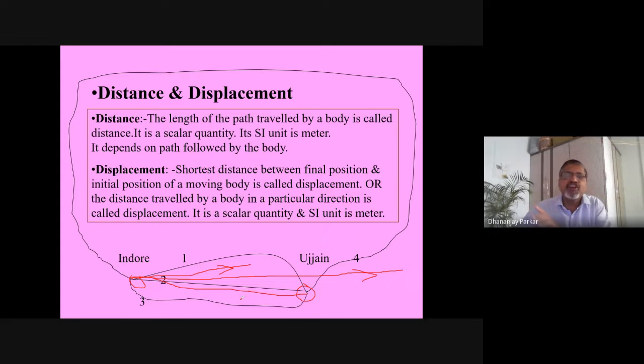Displacement, it is a very very short journey, but at the same time it is a very very dangerous journey if you have not taken the direction into account. Okay, so that's why it is called a vector quantity, which requires the magnitude of the straight line path traveled, but at the same time the direction in which we have gone. Okay, so that way it plays a very very important role in our life.